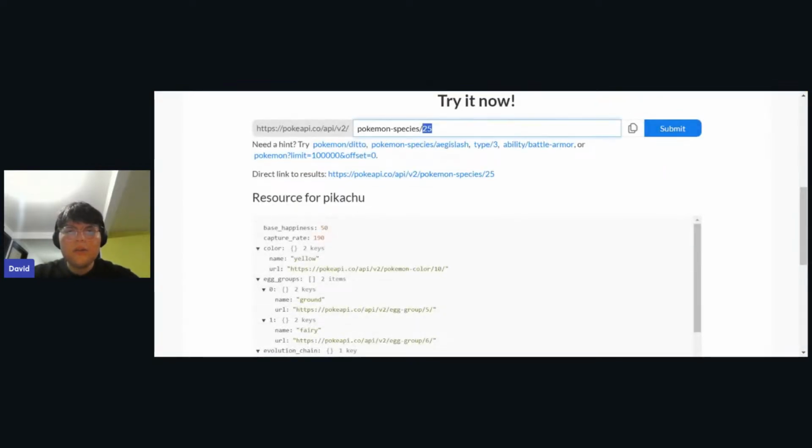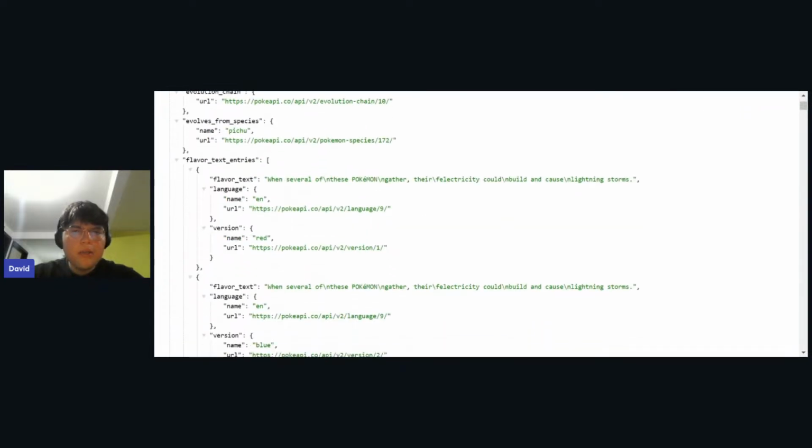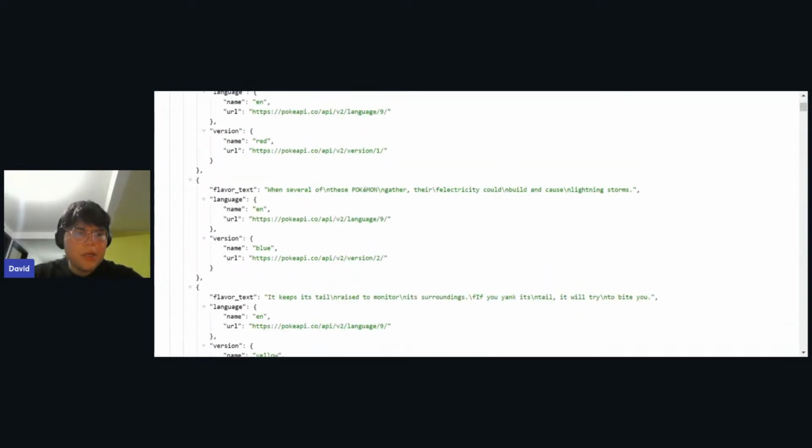So let's try to see this, right? Let me copy this and put it here. So front, it doesn't have any kind of front. Sprites, it doesn't have sprites.